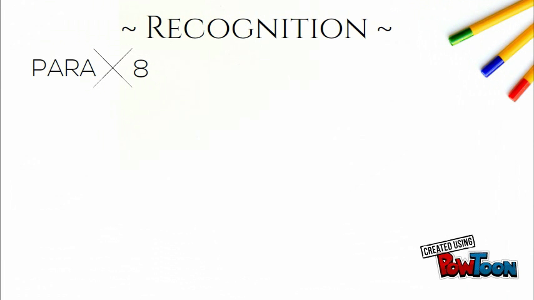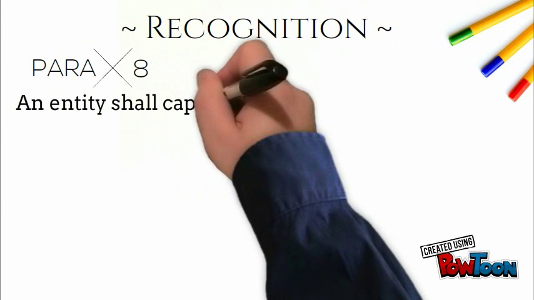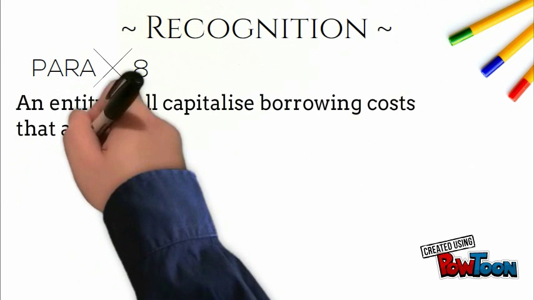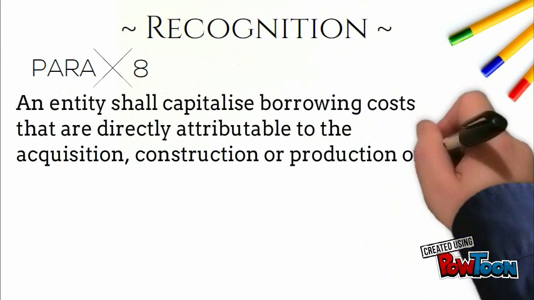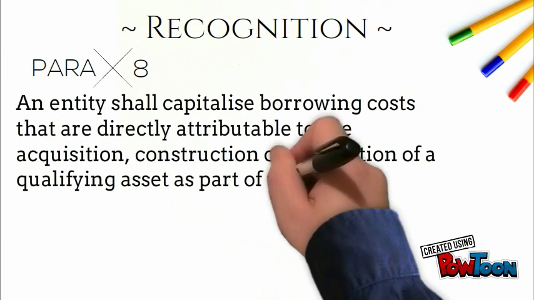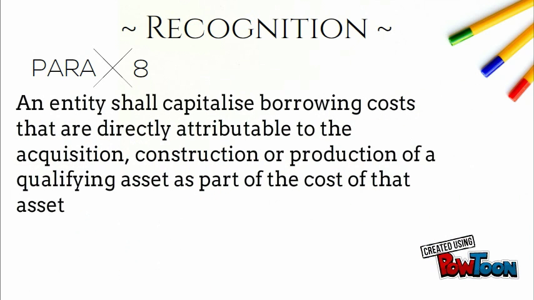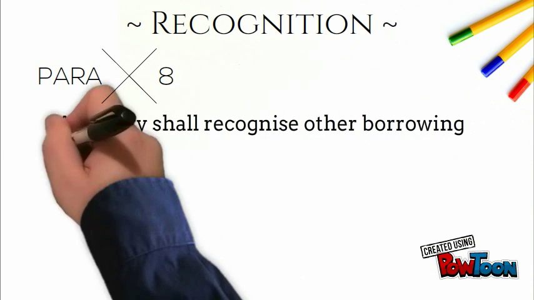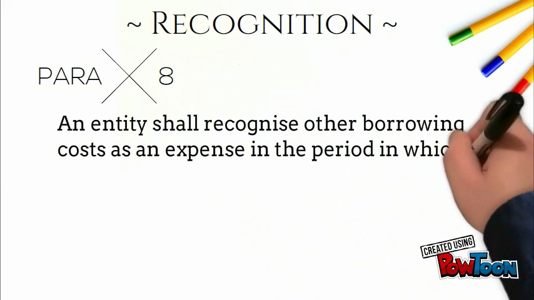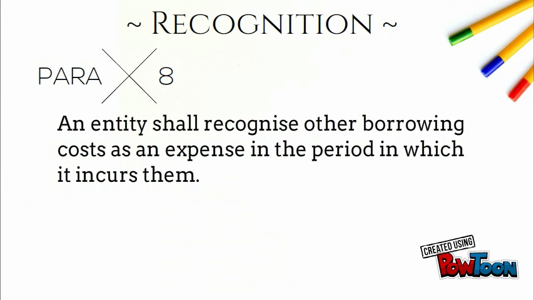For recognition, according to paragraph 8, an entity shall capitalize borrowing costs that are directly attributable to the acquisition, construction, or production of a qualifying asset as part of the cost of that asset. An entity shall recognize other borrowing costs as an expense in the period in which it incurs them.